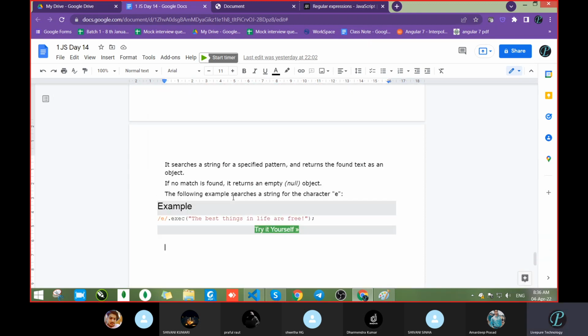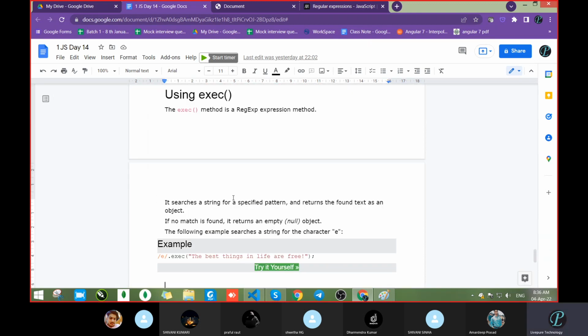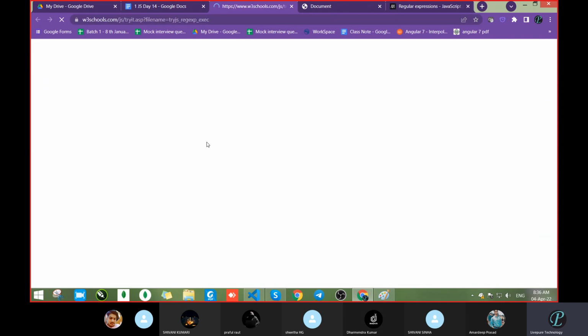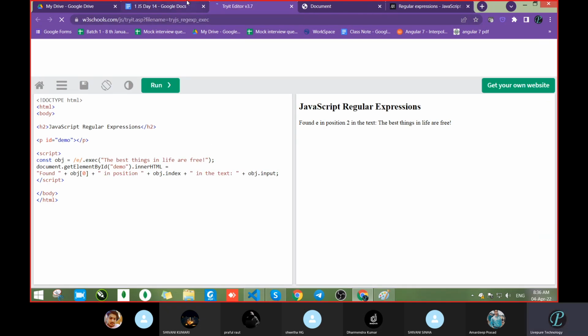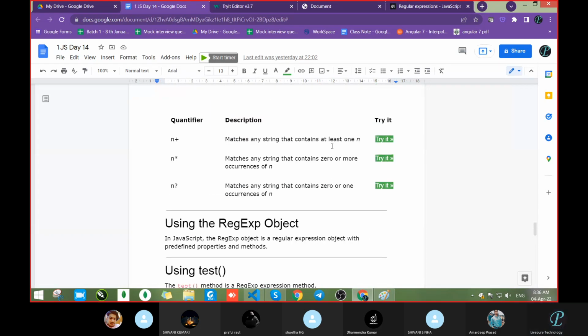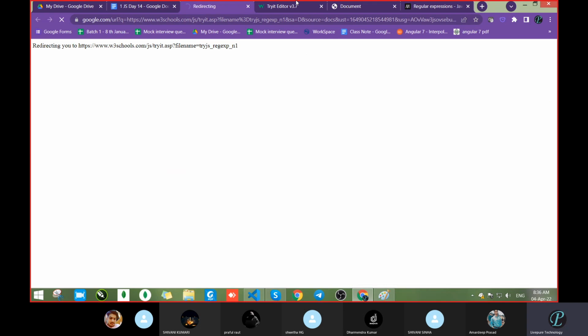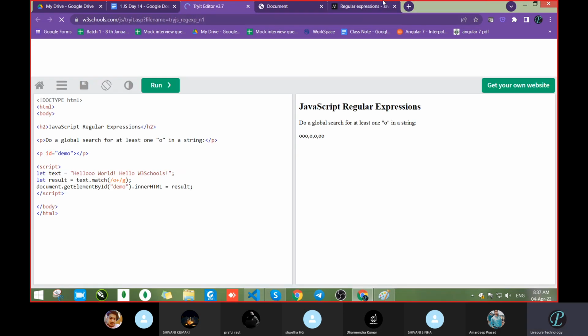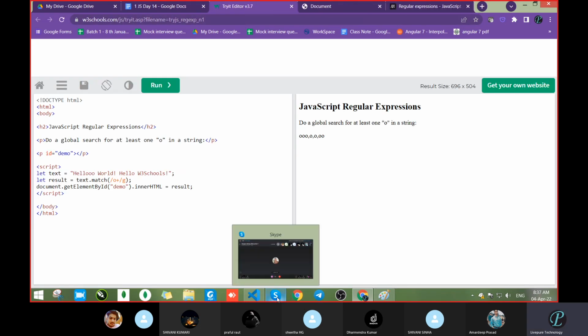Here this is just a sample to show how regular expression works, and if you want more you can go with that topic itself. Here also I think the topic is there. Wait, let me check. But we are not covering it because that is not that important from my side. But if you want more, you can go with that. This editor is opening actually. Let me stop recording.